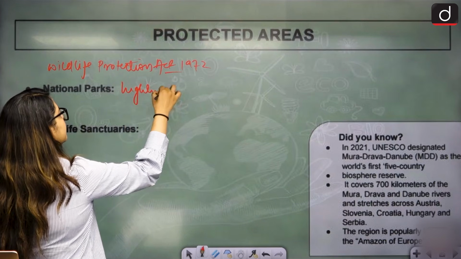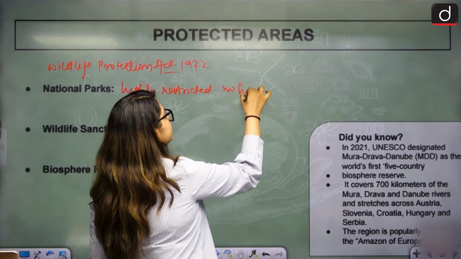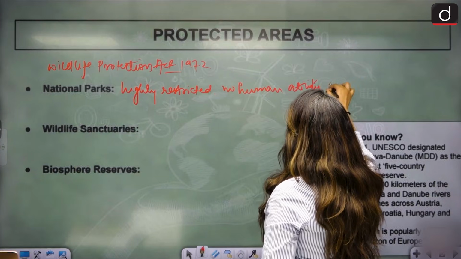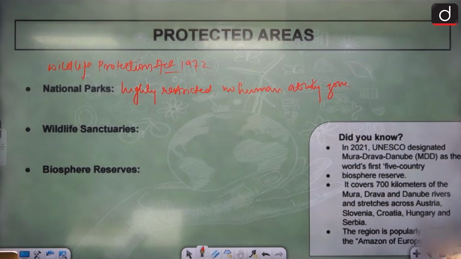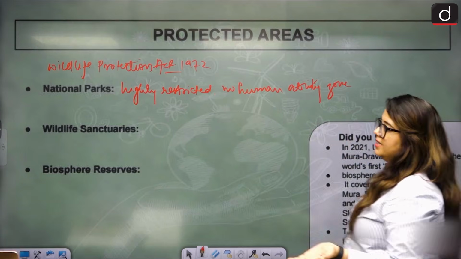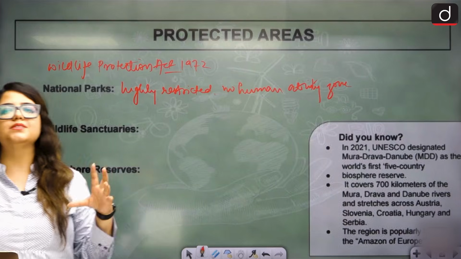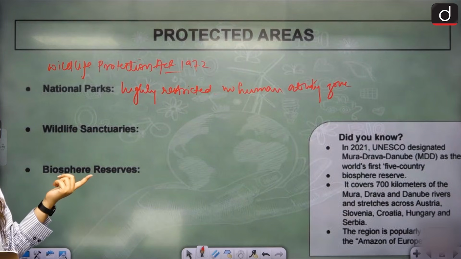What are they? Highly restricted, no human activity zones. So if there is no human activity, naturally we don't need any demarcations of the area. The entire area itself is a no human activity zone. If humans are allowed, then we have to create restrictions. But if humans are not allowed at all, why do we need restrictions? So we don't create that.